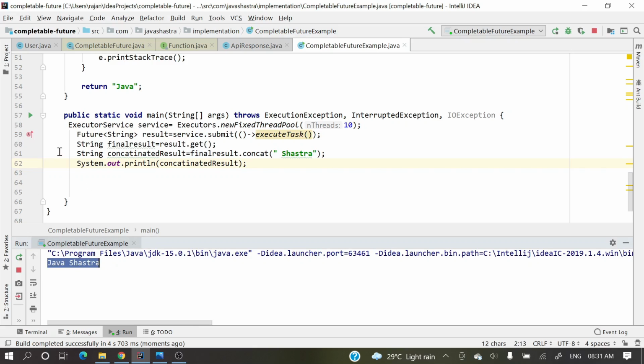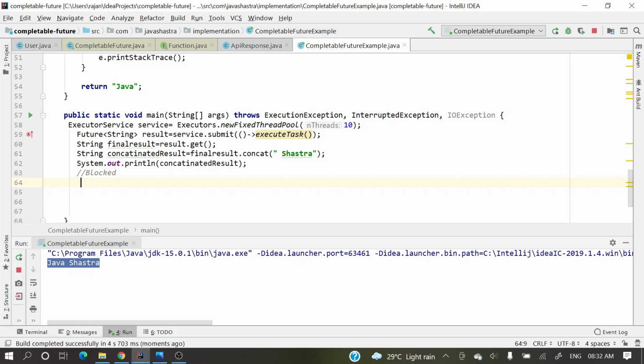So here we are getting blocked. This is one limitation. We cannot perform anything until we get the result, right? On top of this, we are getting blocked. If you want to perform anything on top of this result, then you will get blocked, right? This is one thing.